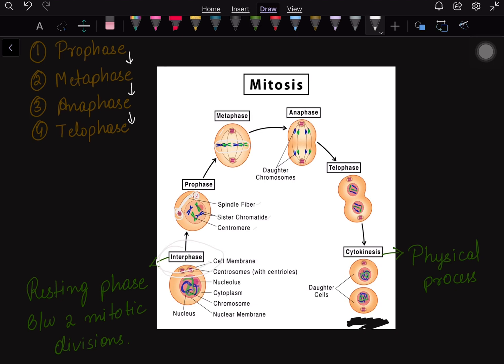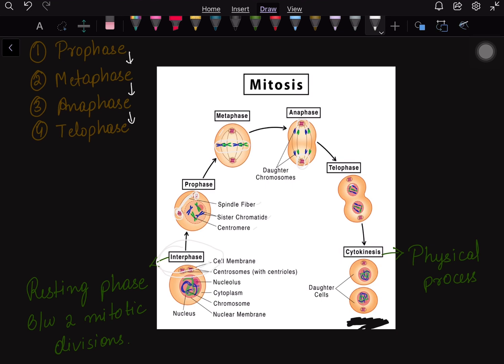There is formation of daughter chromosomes. The centromere splits, and the sister chromatids separate from each other. Each pole has an identical set of genes. Then comes the telophase. Two daughter cells are formed and chromosomal number is similar to the parent cell.